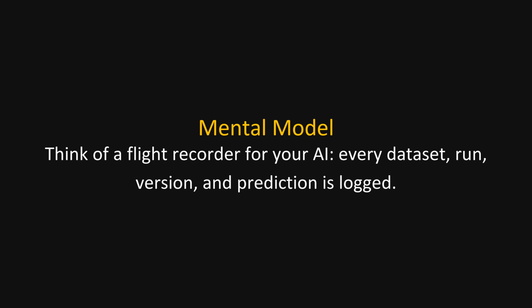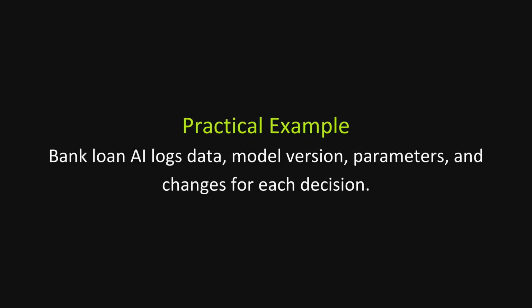Every dataset, training run, model version, and prediction is logged, so you can replay what happened later. Instead of a black box, you get a time-stamped story of how the model evolved and how it behaved in specific situations. In a bank using AI for loan approvals, strong auditability means you can see exactly which data, model version, and parameters were used for a specific customer's decision, and who changed what in the pipeline.